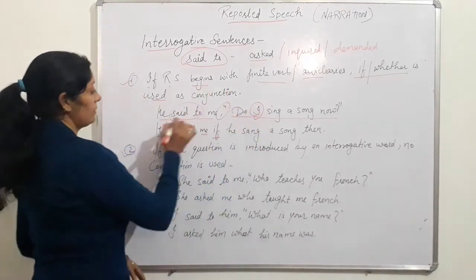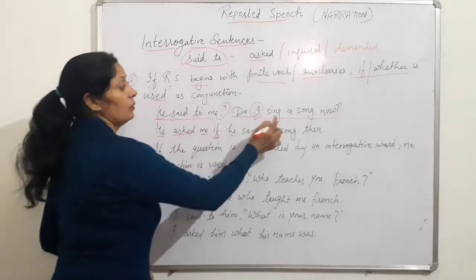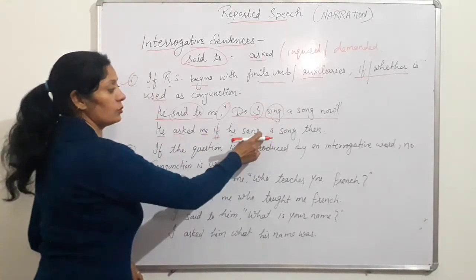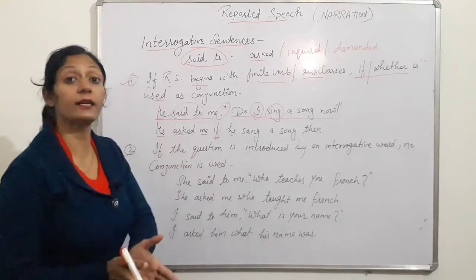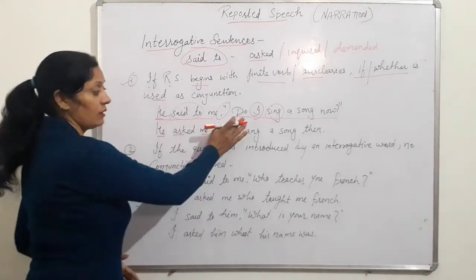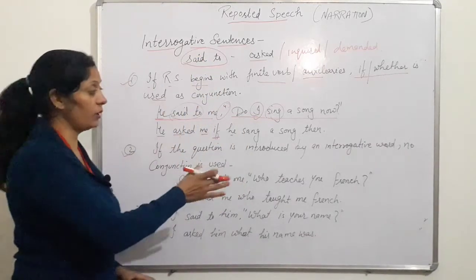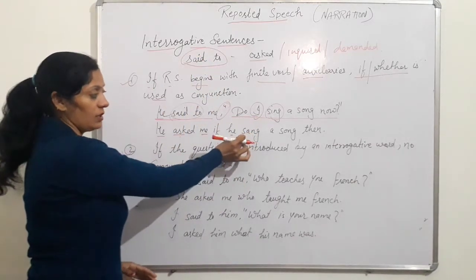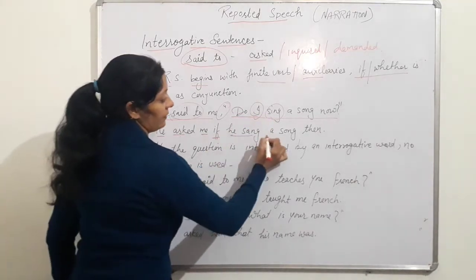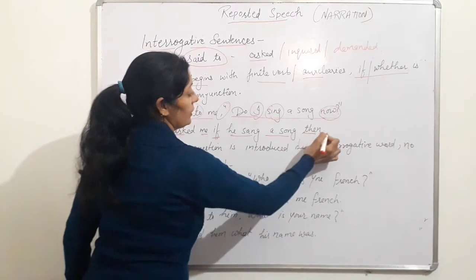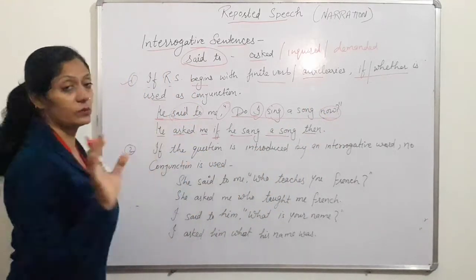I is first person, according to the subject he. So, he asked me if he. The first form of verb is changed into second. If there is do not or does not, we change it into did not. It means present indefinite is changed into past. Same rules are used, but only the interrogative is changed into affirmative. If he sang a song then, now is changed into then, and a full stop at the end. No question mark is used there.